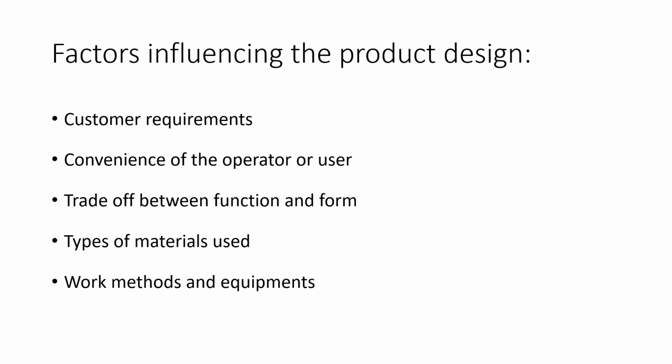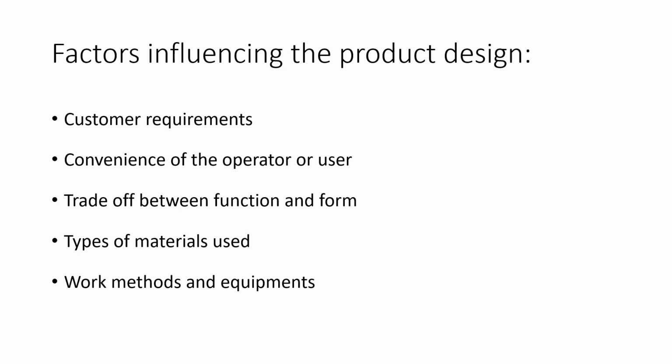Next one is, what are the factors which are influencing the product design? Let's see. First one is customer requirements. Before producing the product, we have to see whether we are reaching the customer requirements or not, whether the customer can use the product in all the conditions or not. Next one is convenience of the operator or user. When we are using industrial products like machines, we have to check whether the laborers and employees can use the machines in a comfortable way or not.